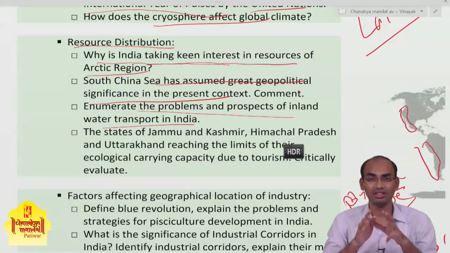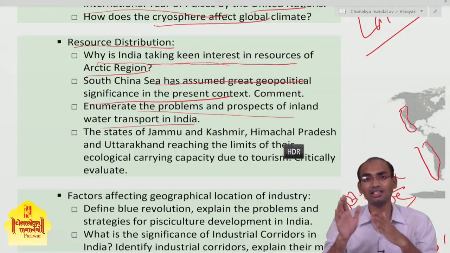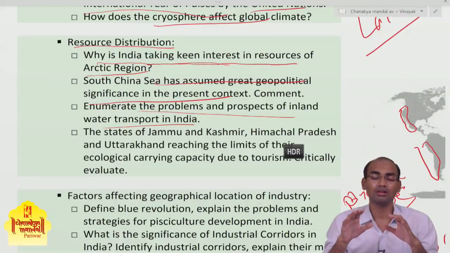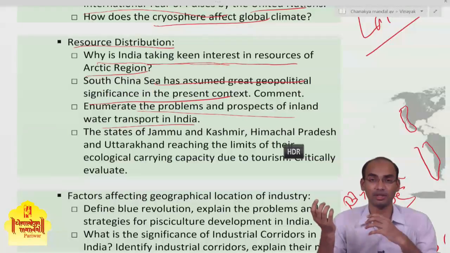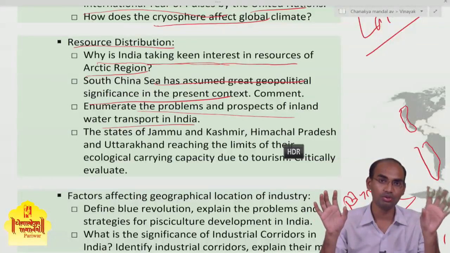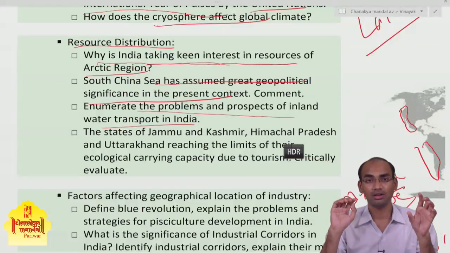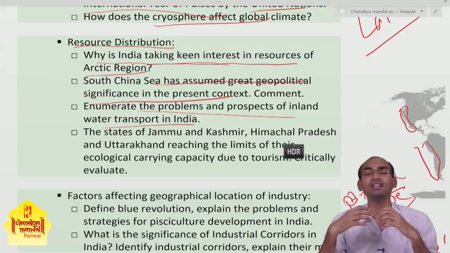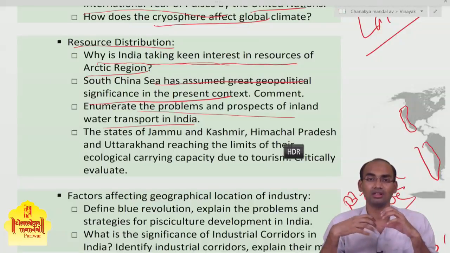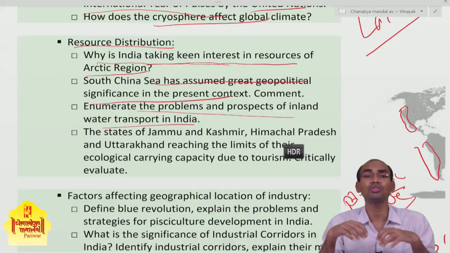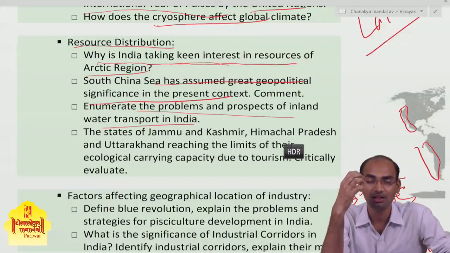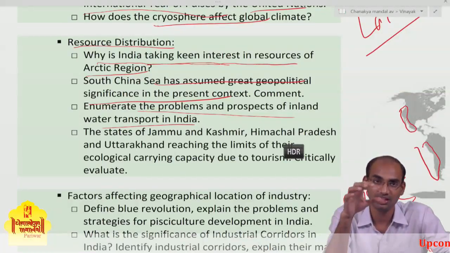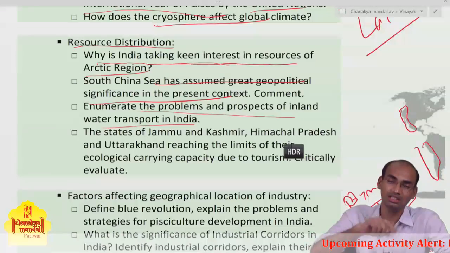Water transport is considered the cheapest source of transport available, and via water transport we can transport a lot of tonnage of goods from one part of the country to another. China and the USA take a lot of benefit from inland waterways. India still has not tapped inland waterways to their utmost potential. So in order to tap that potential, the government came up with the Inland Waterways Bill.